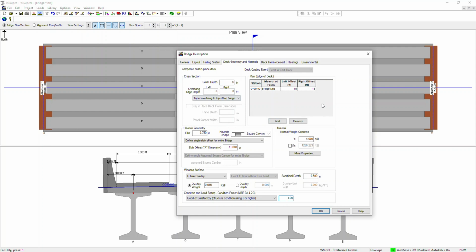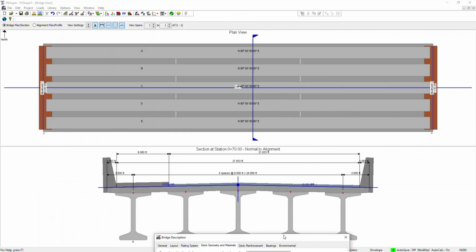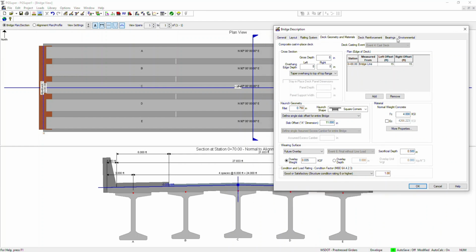Another important thing here is the offset. As you see here, the station is from here. It's basically the total deck span, so how much it covers.